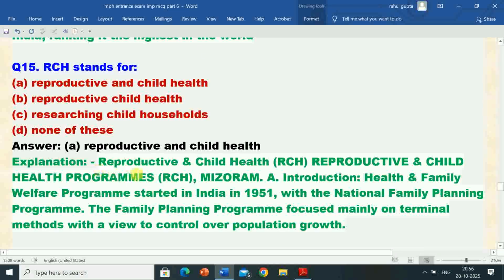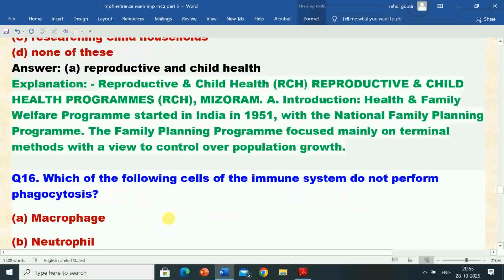Its explanation is reproductive and child health. RCH, reproductive and child health program. It is a health and family welfare program started in India in 1951 with the National Family Planning Program. The family planning program focused mainly on terminal methods with a view to control over population growth.